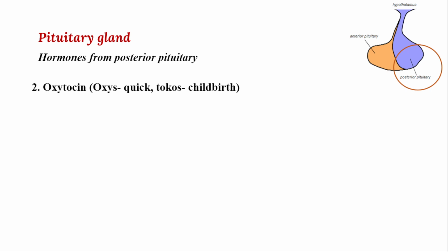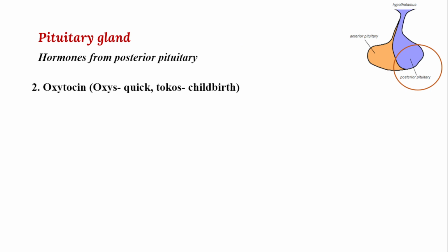In women especially, this oxytocin is necessary for enlargement of the vaginal cavity. In normal delivery, I am telling, not the cesarean delivery, the vagina should enlarge in such a way that the big baby will come out, right?